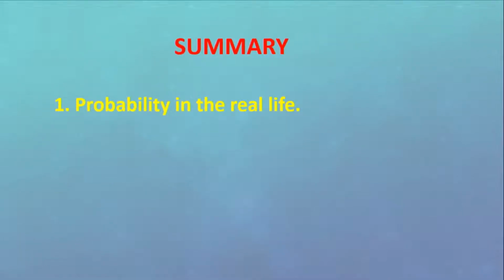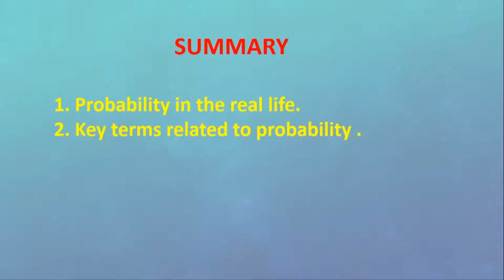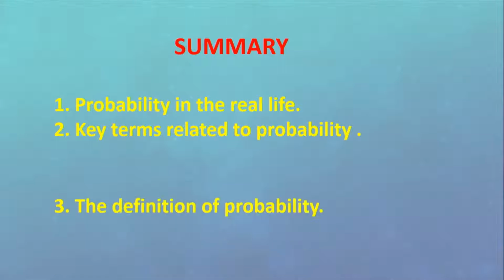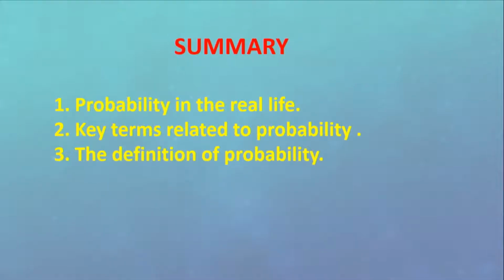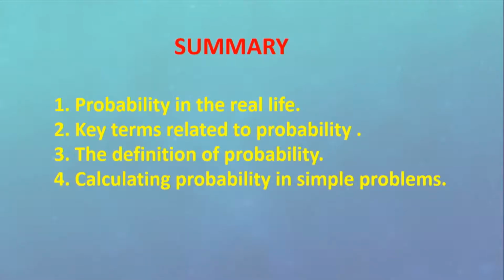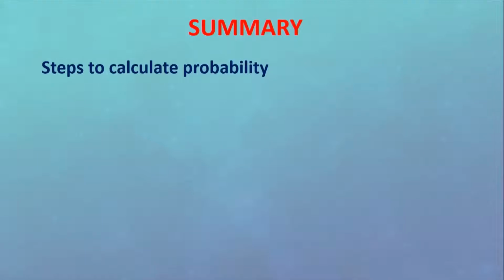So students, in this video, you learned about probability in real life, some key terms related to probability, the definition of probability, and then you have learned how to calculate probability in simple problems. The steps to calculate probability are as follows.